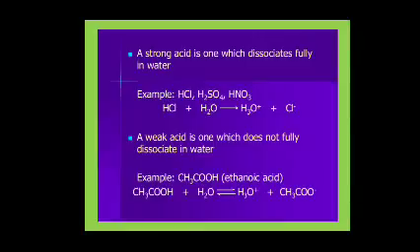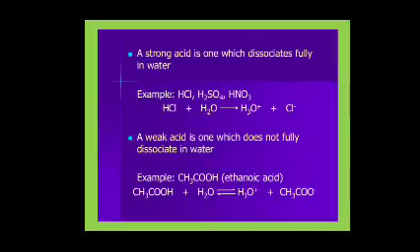The strength of an acid or a base in the Arrhenius concept is based on the rate of ionization, and the equilibrium concept is applied to acids and bases. As per Arrhenius theory, acids which dissociate to a large extent and produce a large number of H plus ions in aqueous solution are called strong acids.